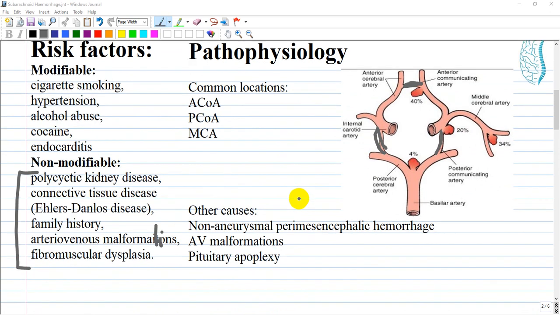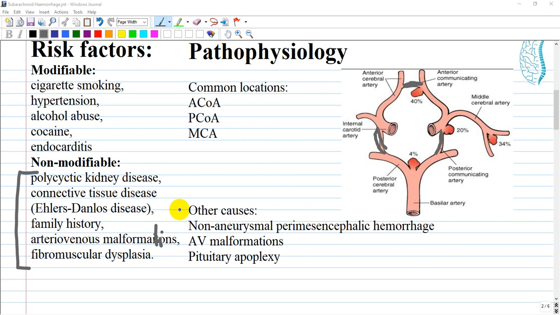What are the risk factors of subarachnoid hemorrhage? There are two types: modifiable and non-modifiable. Modifiable risk factors are those that can be potentially limited with intervention, like cessation of cigarette smoking, treatment of hypertension, abstinence from alcohol and cocaine, and antibacterial or antiviral treatment of endocarditis.